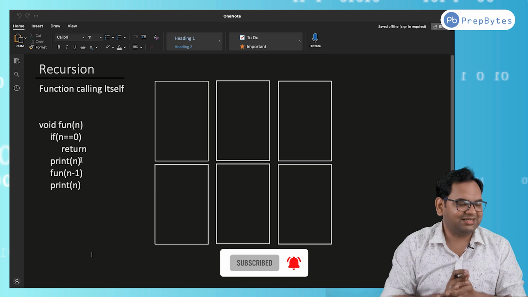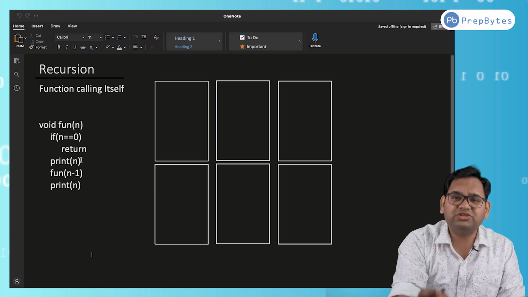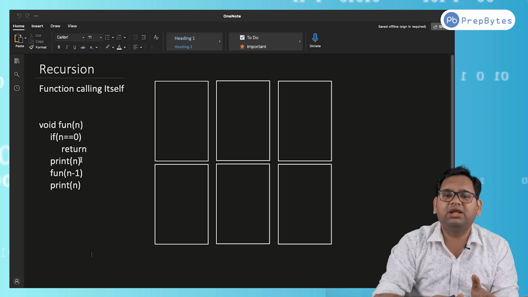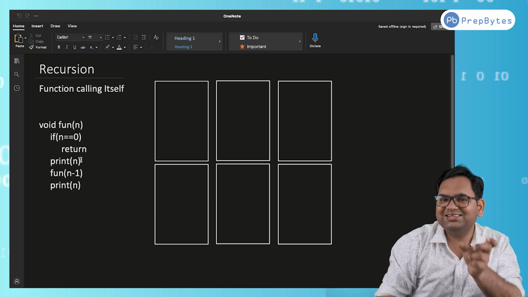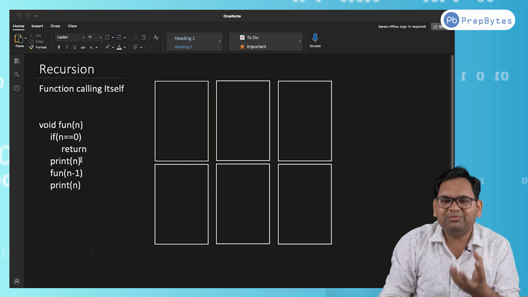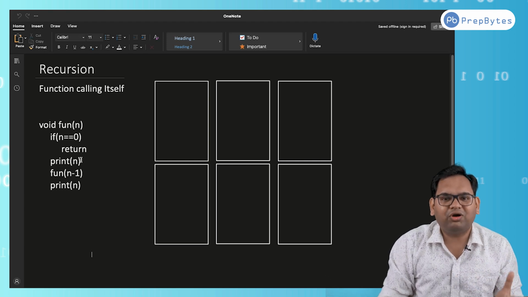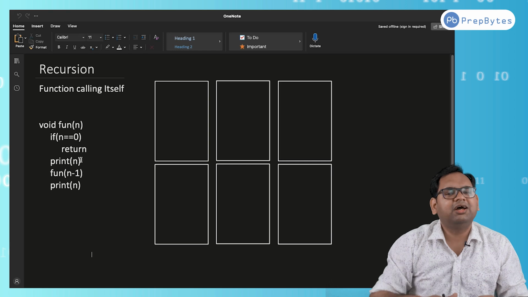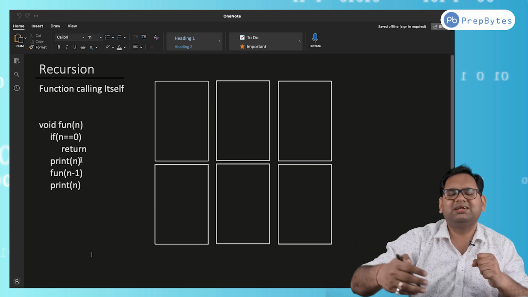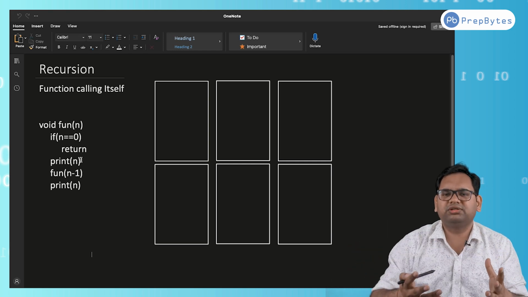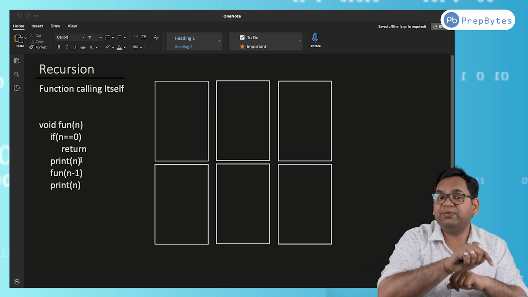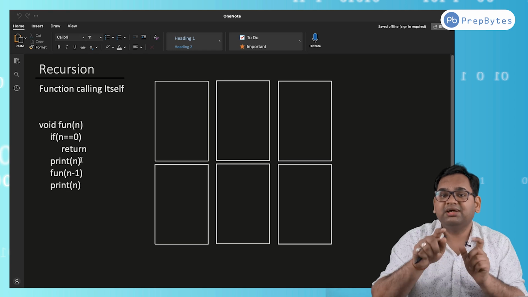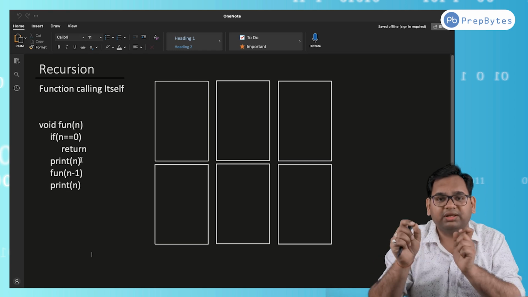Okay. So let's get started with recursion. The definition of recursion is function calling itself. We are going to see nothing in this particular video but just this one line. What is the actual meaning of function calling itself? What is happening inside of it? Then we will discuss what base conditions are and how to think of recursion questions and everything else after this. Because understanding this particular point is very important: what is the meaning of function calling itself.